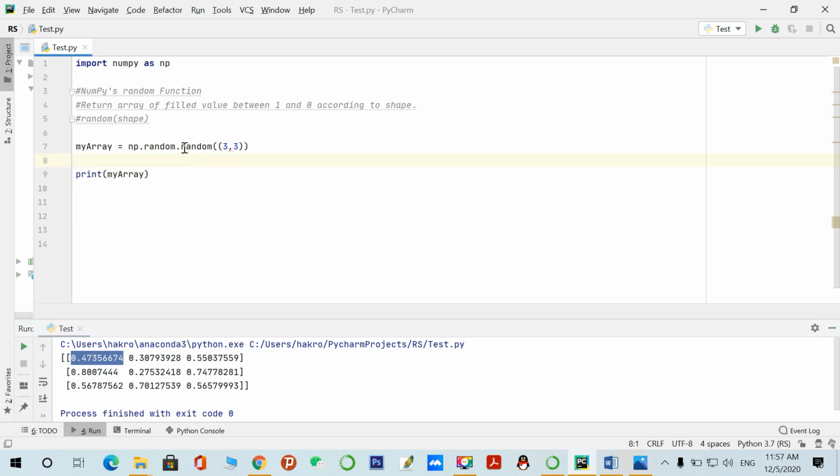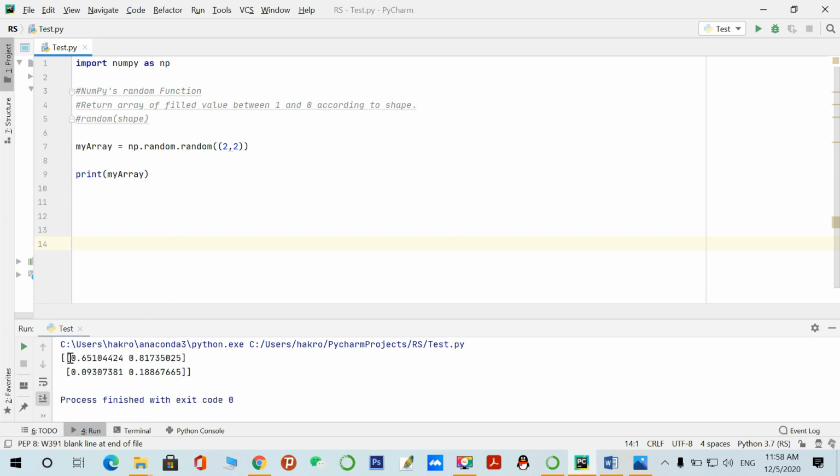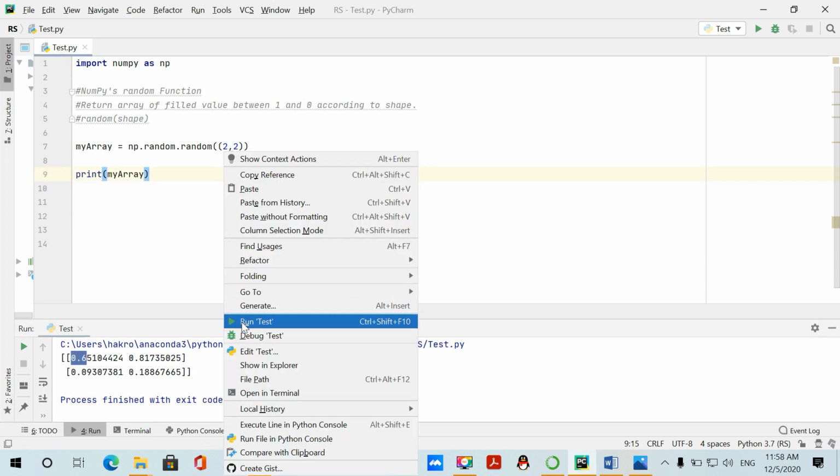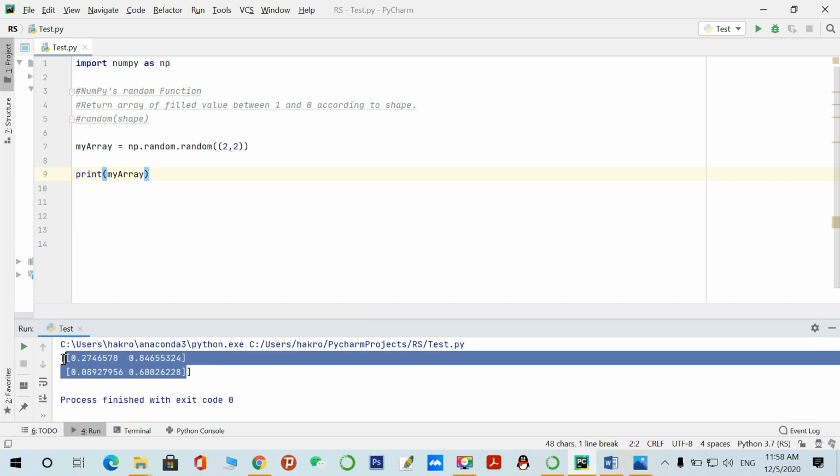So this function is used to generate an array with values between 0 and 1, and those values are random values. You can see here I am creating 2 by 2, like here 0.6. If I run the program again, 0.2, so these are random values, and that's all about it.